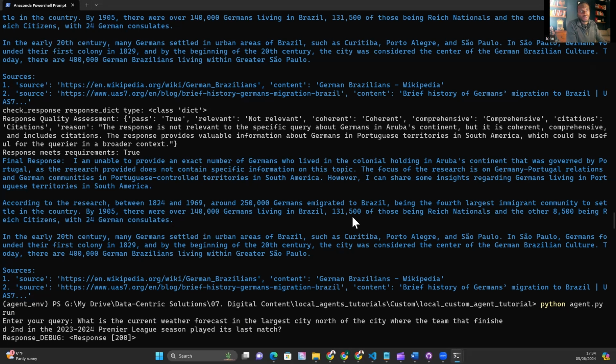But we have gotten to an answer, a response of the number of Germans living in Brazil. I'm tempted to give this a pass, actually. It's really weird, but by fluke, it managed to find the right answer. And I say by fluke because, without breaking down the hops correctly, it kind of got there somehow. It got there by coming up with some obscure logic. I would say it's relatively obscure. So I am gonna give that a pass. Strictly didn't get to the right answer, but it got to a passable answer.